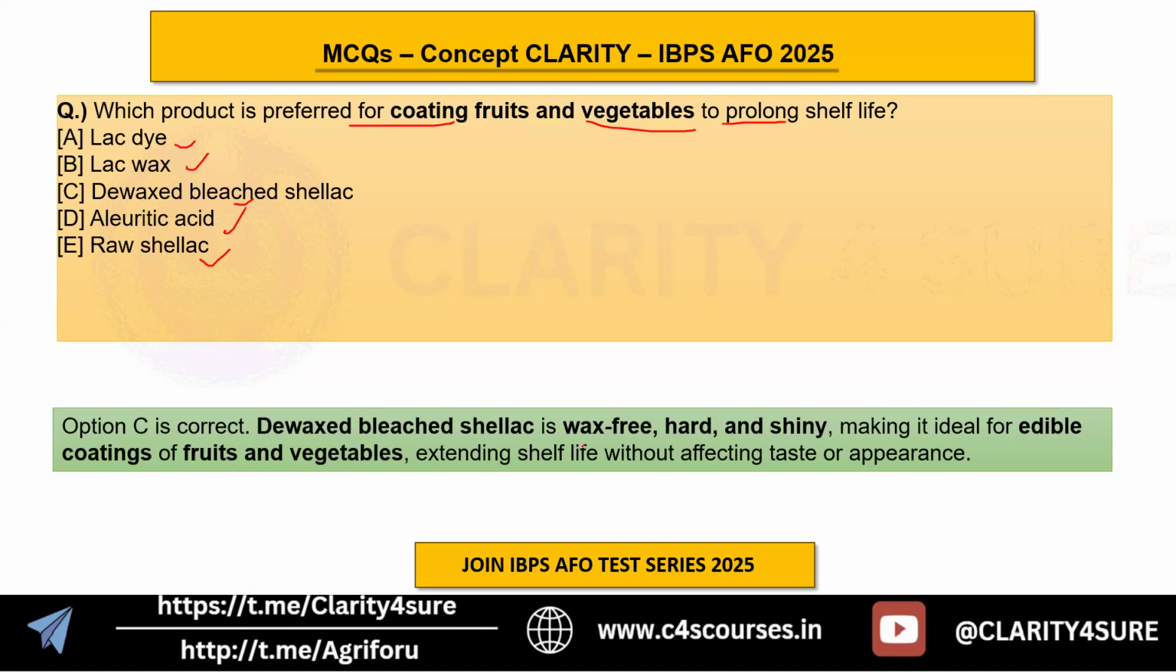Why? Because these are wax-free, as the name suggests, hard and shiny, making them ideal for the edible coating of fruits and vegetables, extending shelf life without affecting taste or appearance. So we can say that de-wax bleached shellac is an edible kind of shellac. We can conclude from this option that it is an edible kind of lac. Shellac is a byproduct of lac. Moving on to the next question.